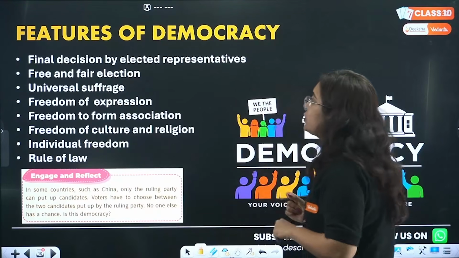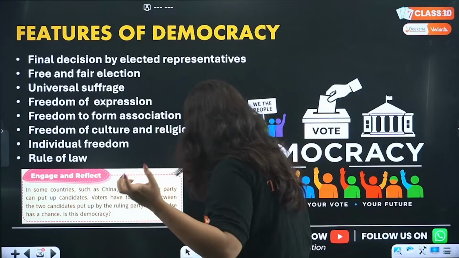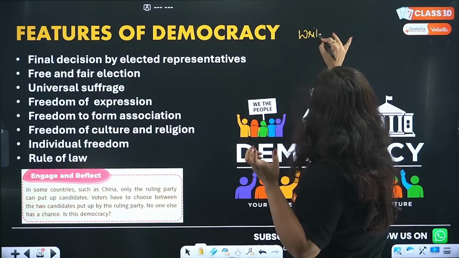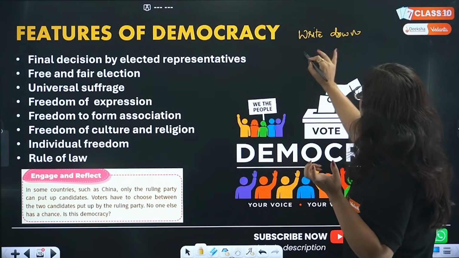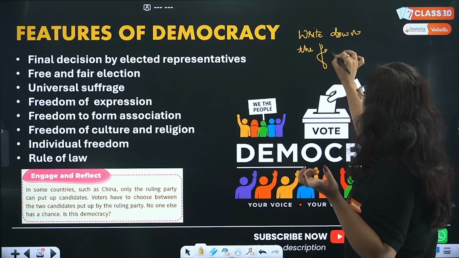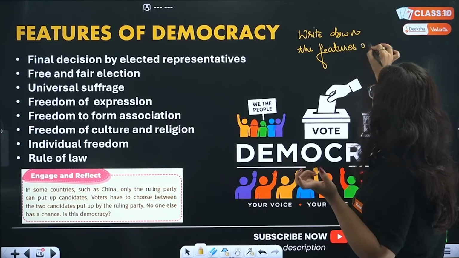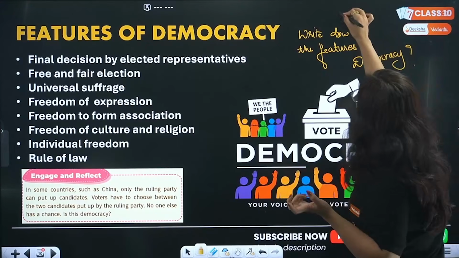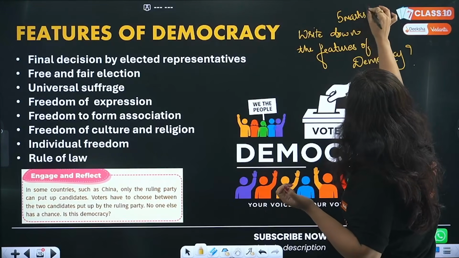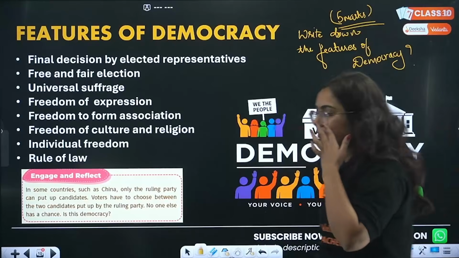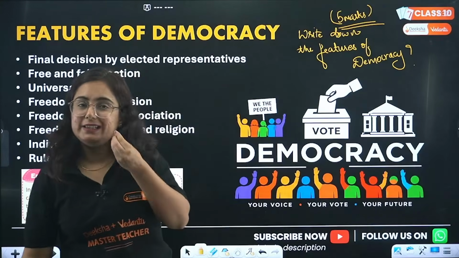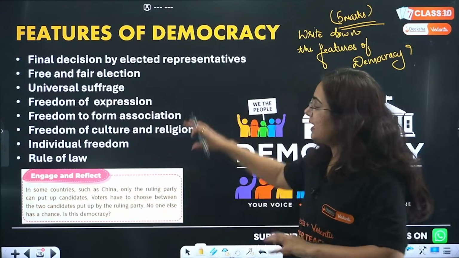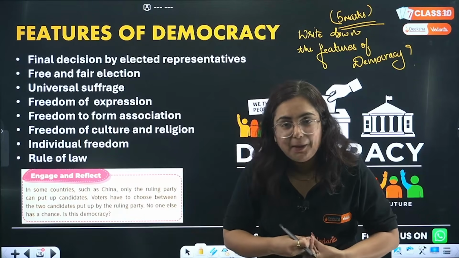Yes. Now coming towards the important topic that can be asked as a very good question: list down the important features of democracy. This question is obviously for 5 marks. If you are in class 9th and struggling to find how the question comes, this is how we will do it in between the lectures. Now only the headings are given, and I am going to explain them in detail.